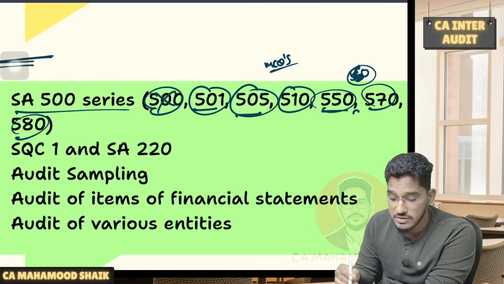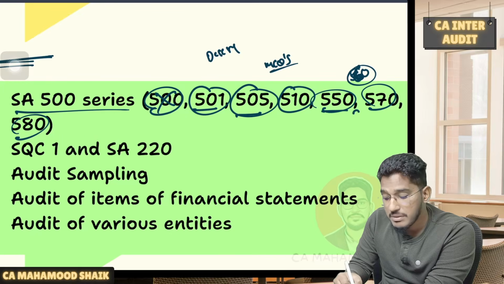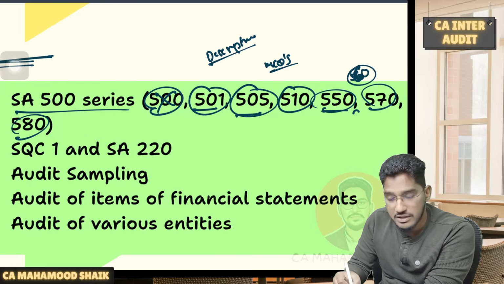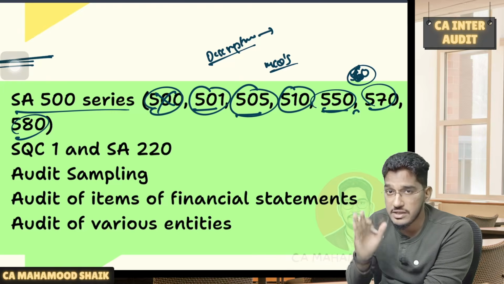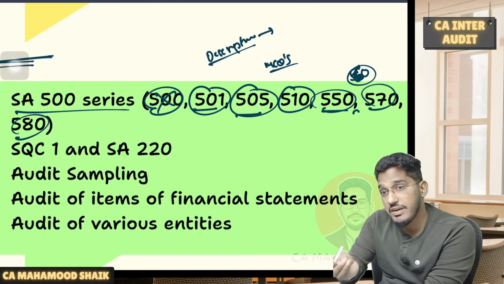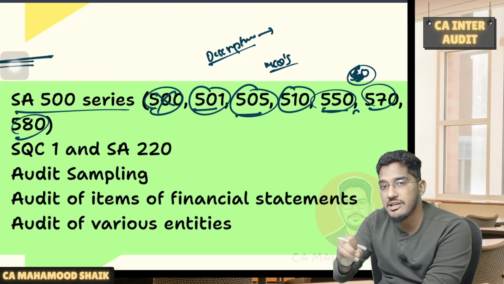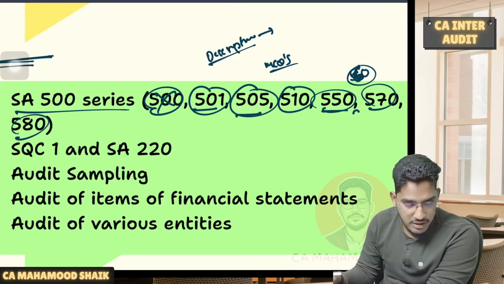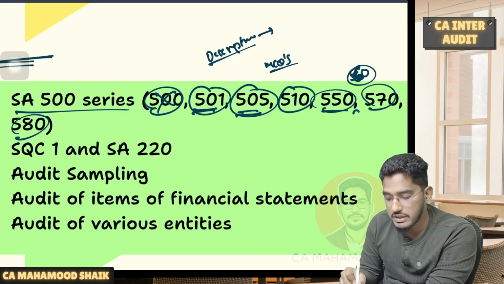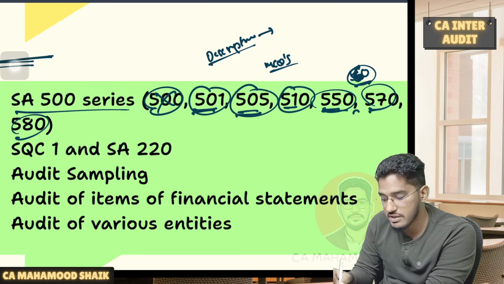Focus on concept. Why? Because from here descriptive questions also will come, and here a descriptive question will never be a direct question. They will always give a scenario and they will ask you to answer it. And if you have to understand the question, first you have to identify that the question is from the standards, and to identify it itself you need a strong concept there. So that's why the 500 series of the standards you cover, which will include 501, 505, 510, 550, 560, 570,